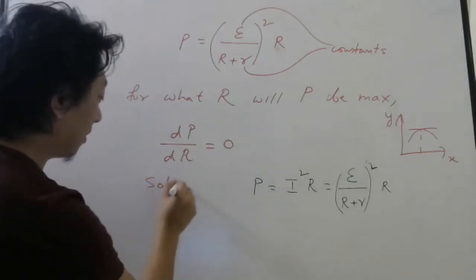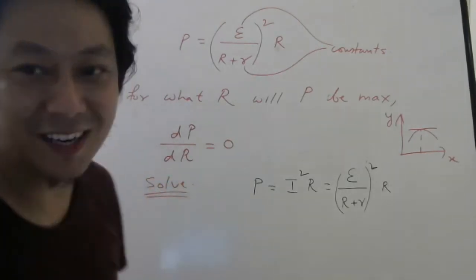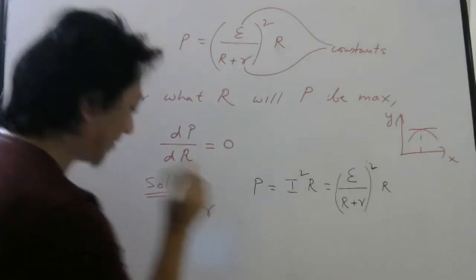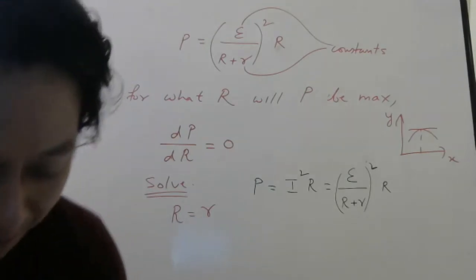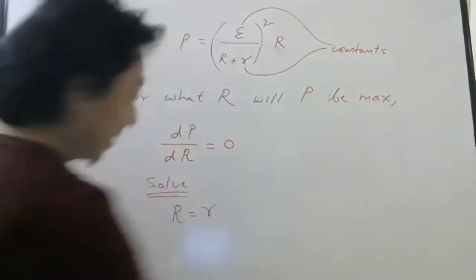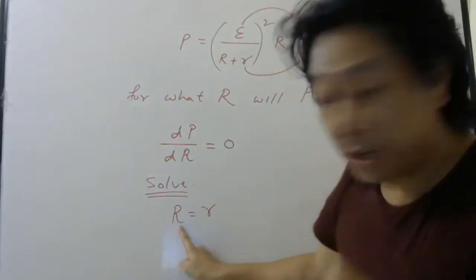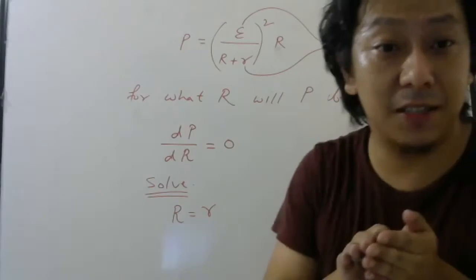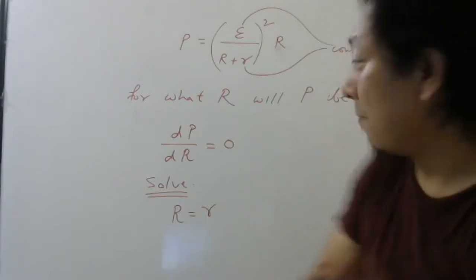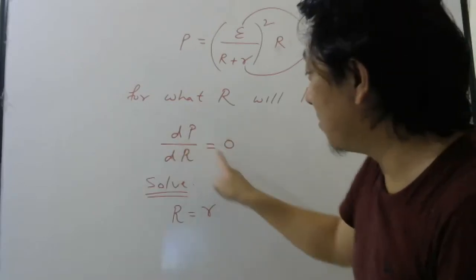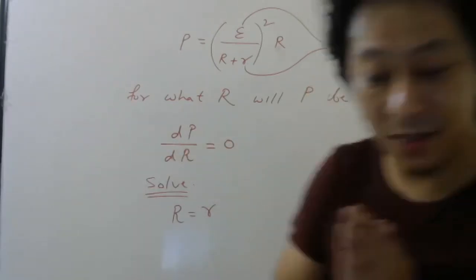After solving, you will be very happy to see the result, because the result is very simple. R will be equal to small r. Solve this yourself, okay? Very interesting result. That means as you change the external resistance, when the external resistance becomes equal to the internal resistance, that time the power becomes maximum. That's why the derivative becomes 0. So please keep this in mind.